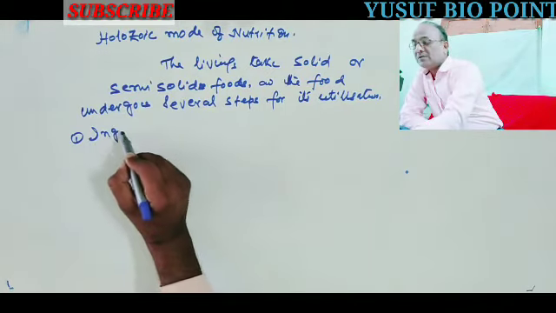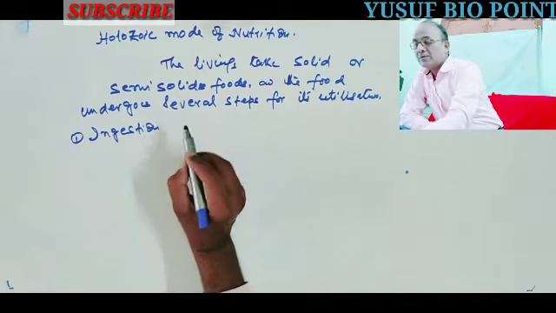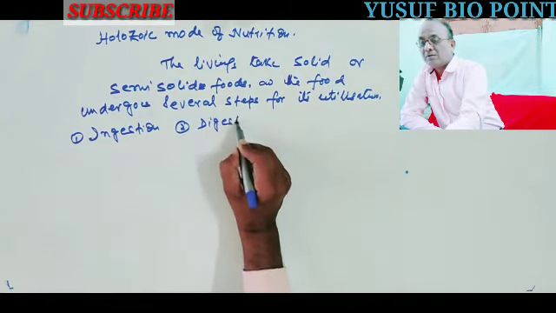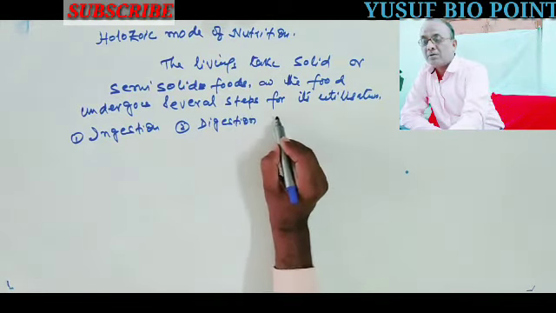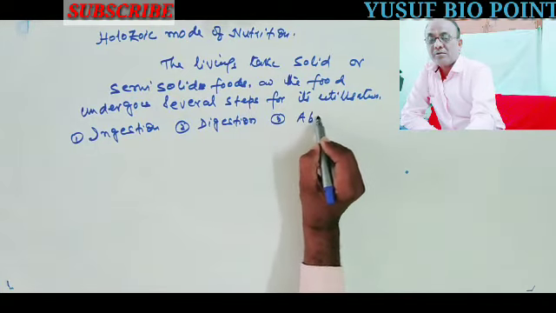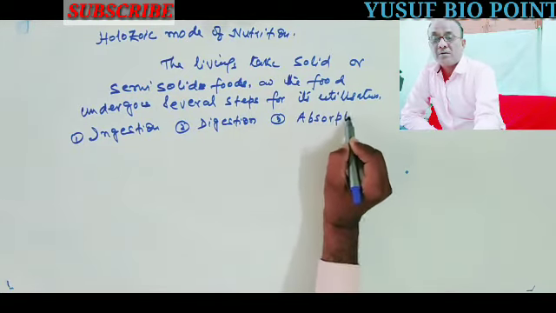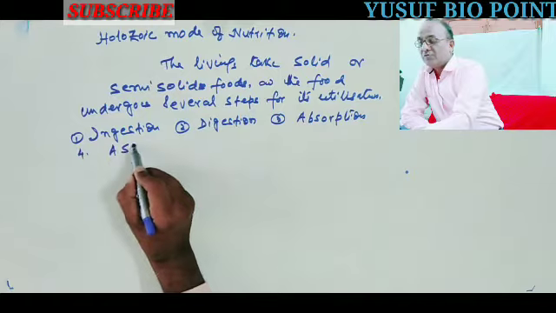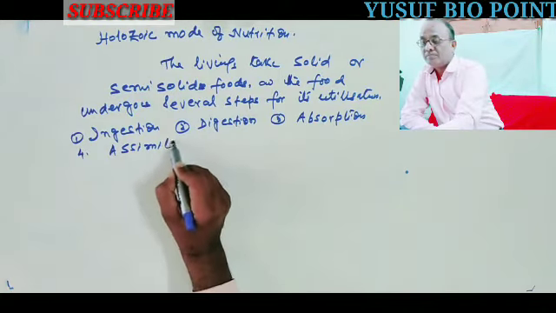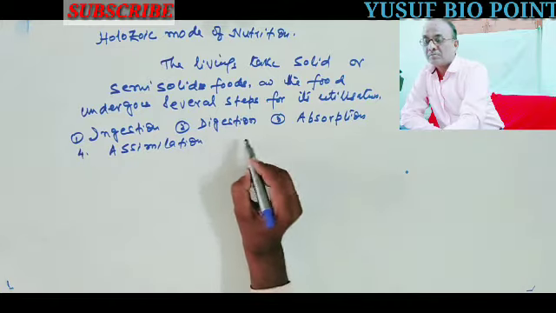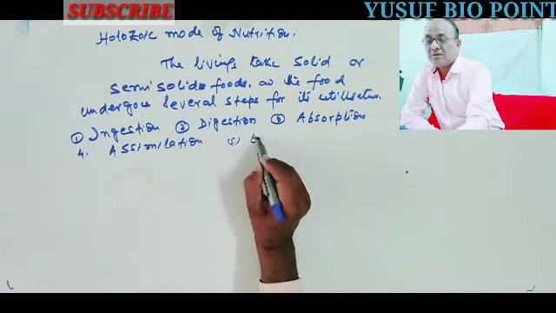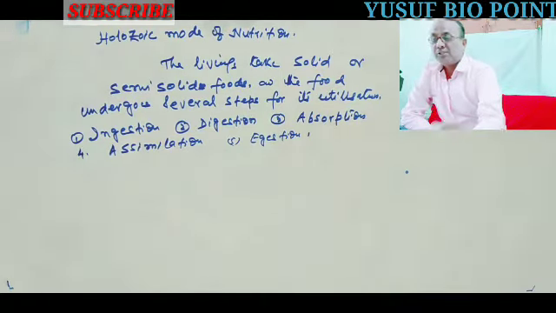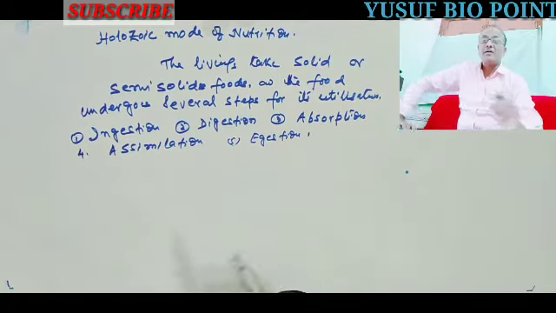First one is ingestion. Second one, digestion. Third one, absorption. Fourth one, assimilation. And fifth one, egestion. The food undergoes the following process.